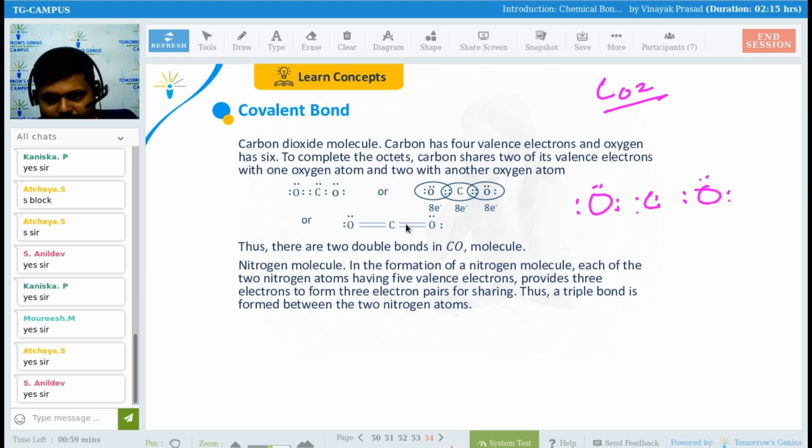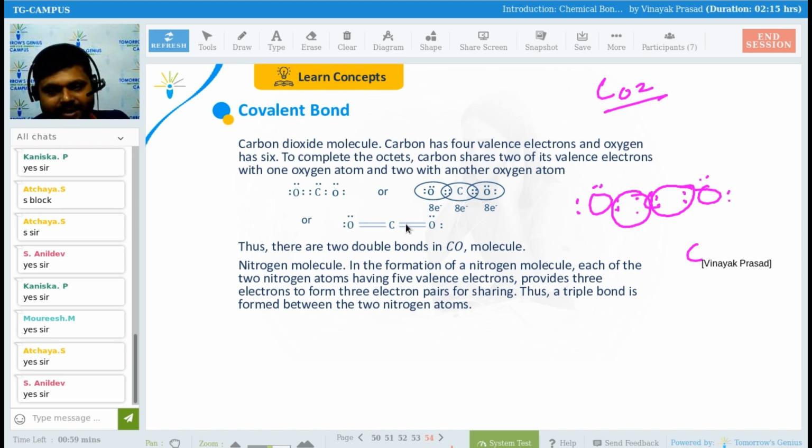Now, how will the bond form? There will be a bonding between this. First, there will be a formation of this bond, and there will be a formation of this bond, right? Actually, my drawing is not very good, so that's why I was expelled from biology, right? So my drawing is not much good.